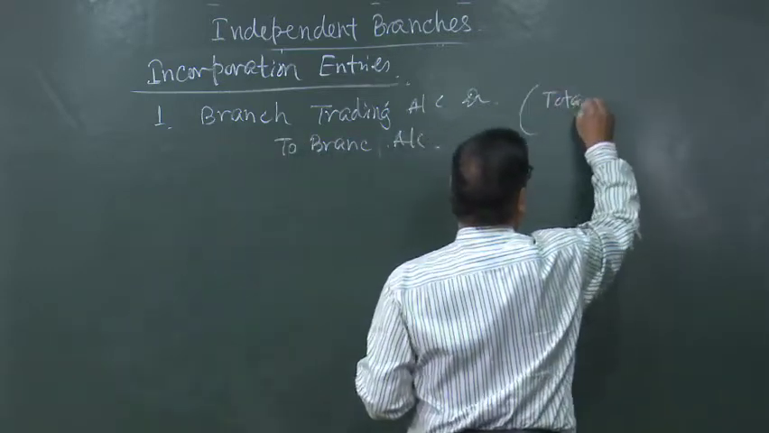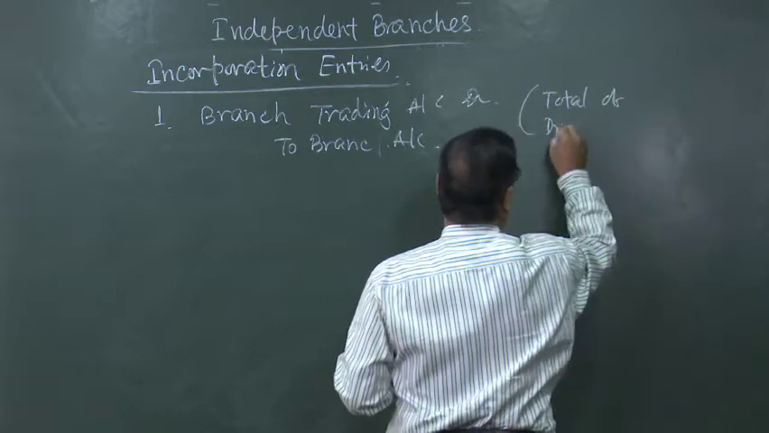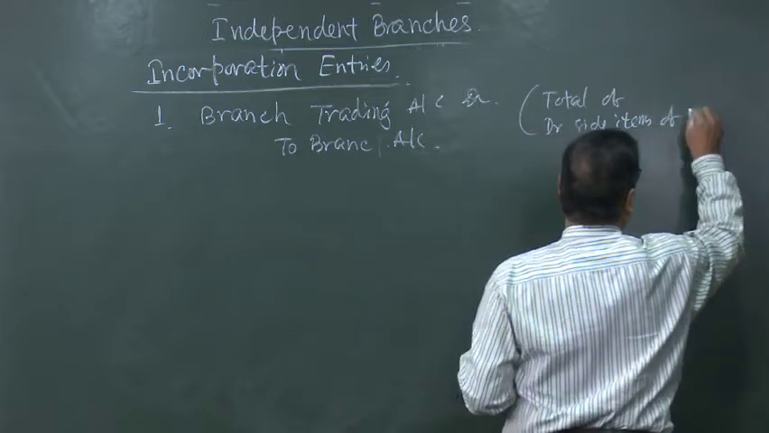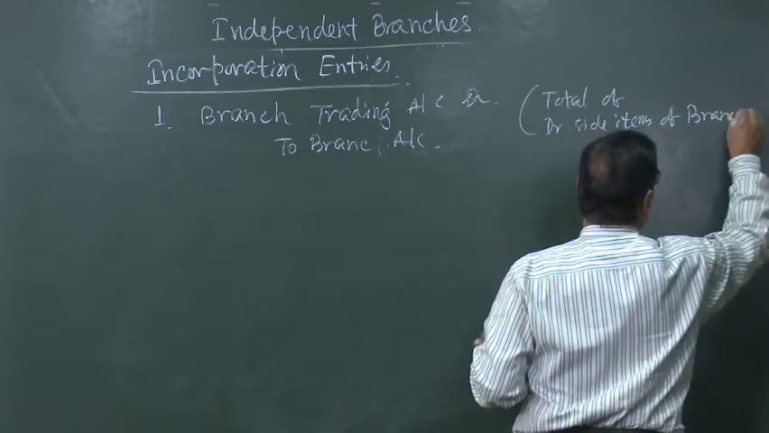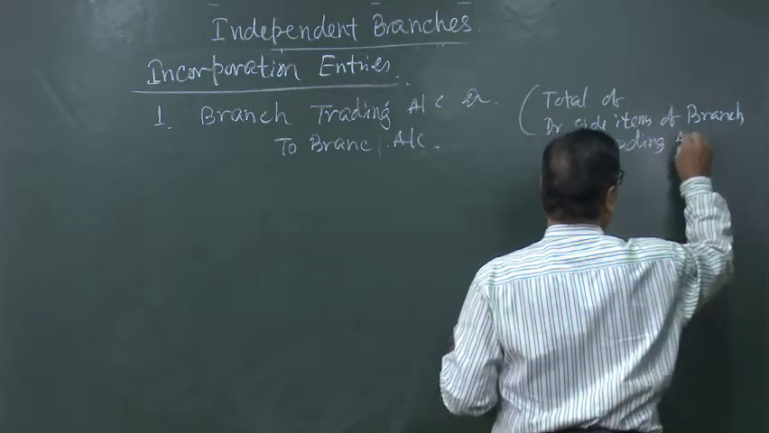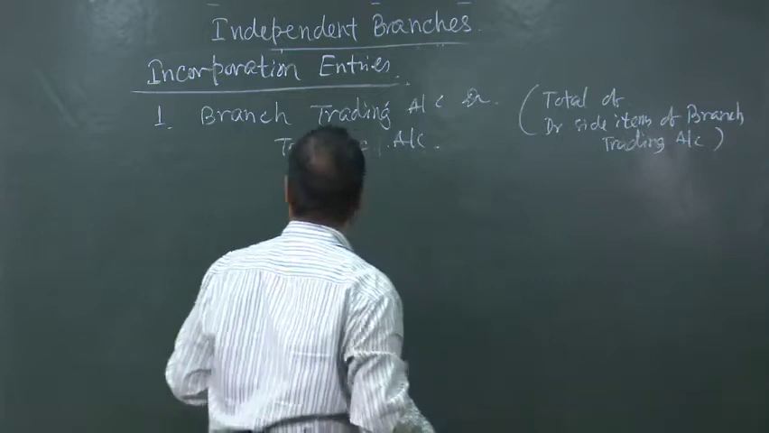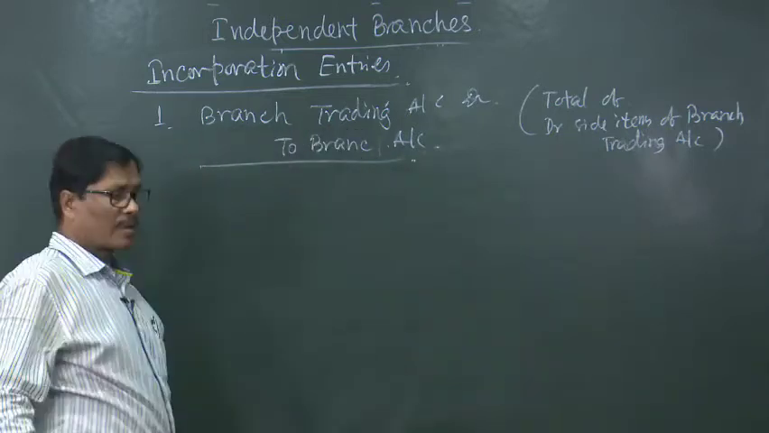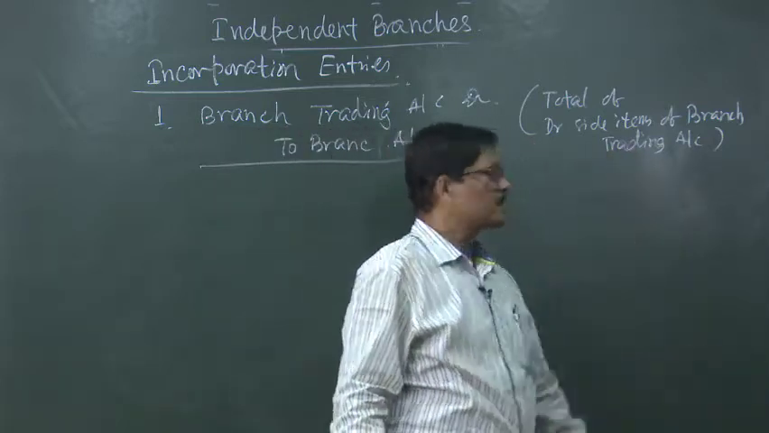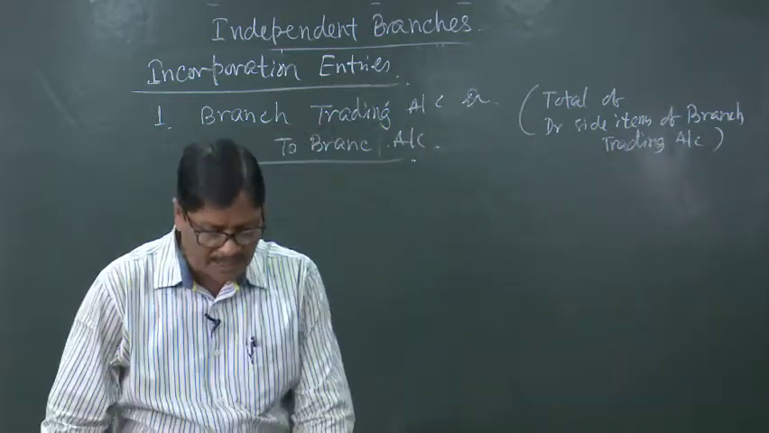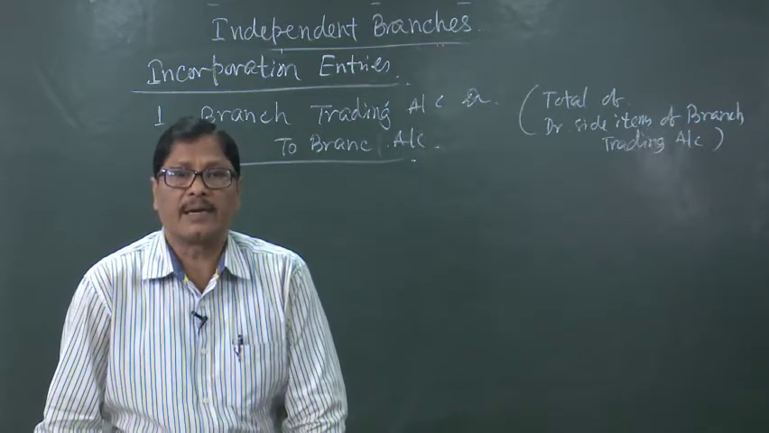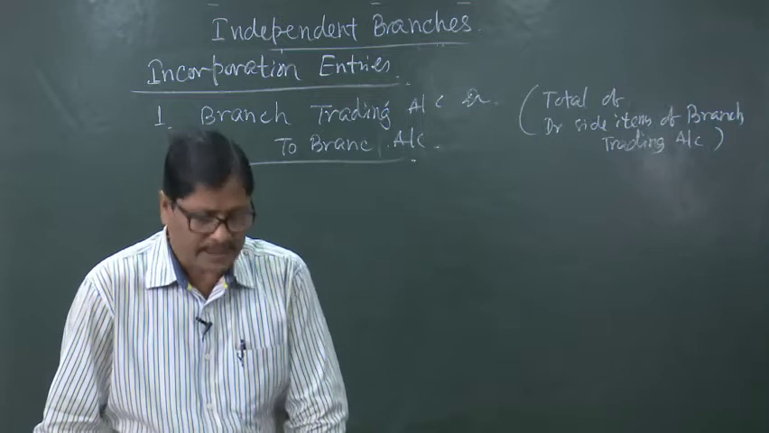Total of debit side items of branch trading account. So, this is the first entry to transfer the total of the debit side items of branch trading account. Similarly, for all the credit side items, that is sales etc., sales, closing stock etc., all these things will be